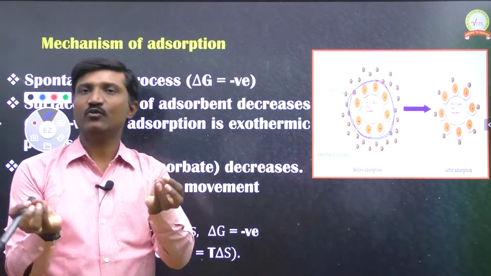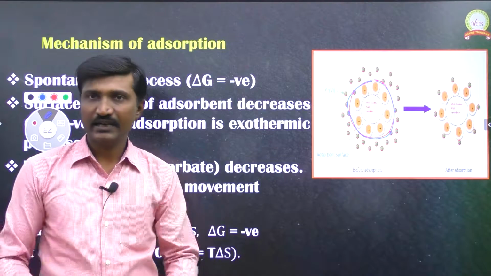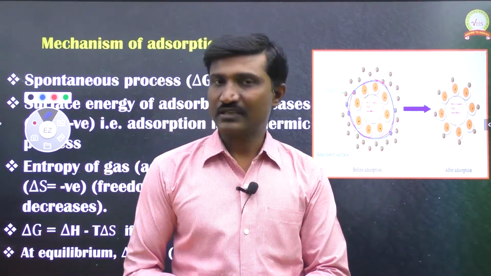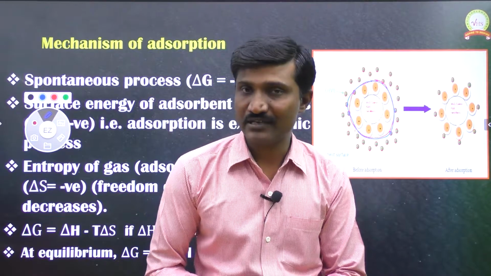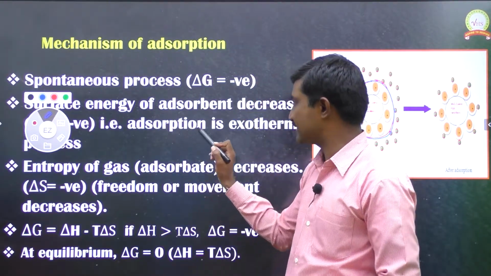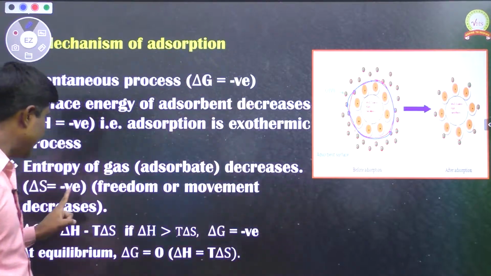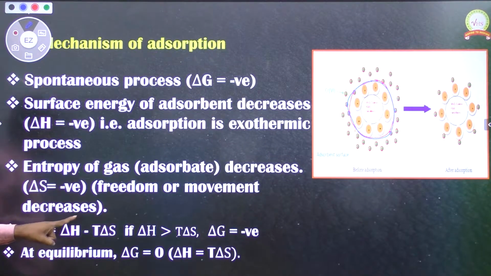If their movement is restricted, then automatically the randomness of those gas molecules decreases. The property that measures randomness is entropy, so in the adsorption process entropy decreases. That decrease we show as negative, and entropy is delta S, so in the adsorption process delta S becomes negative.